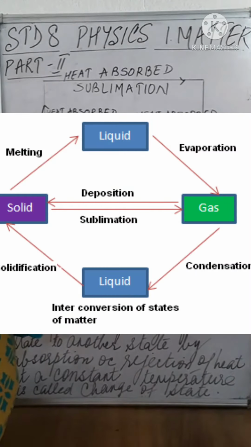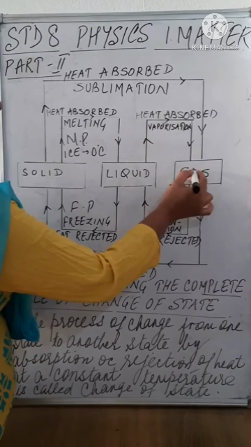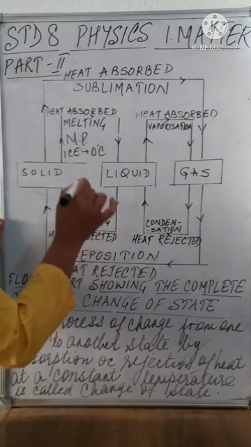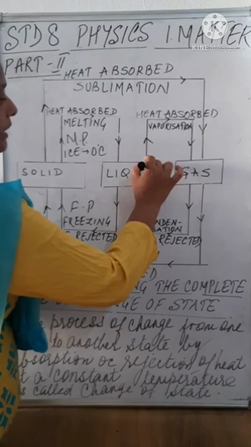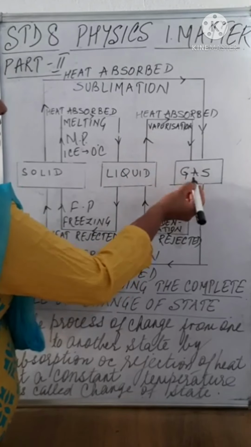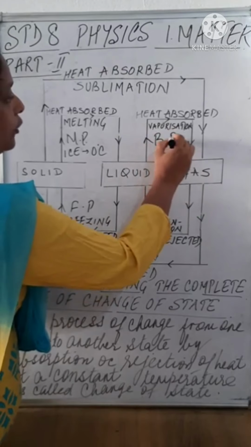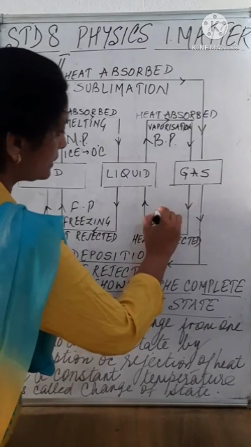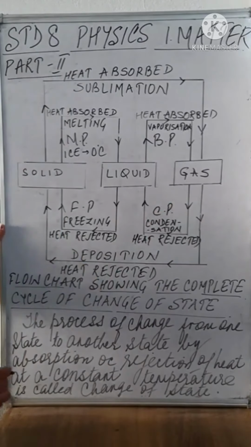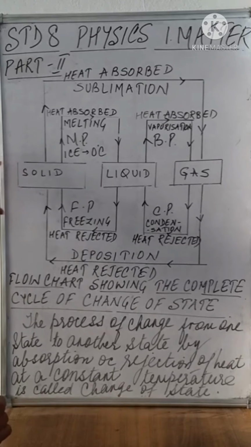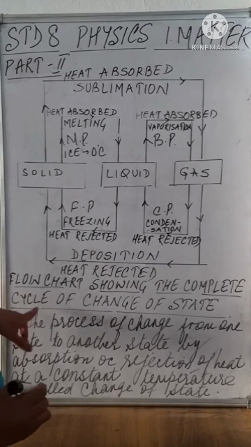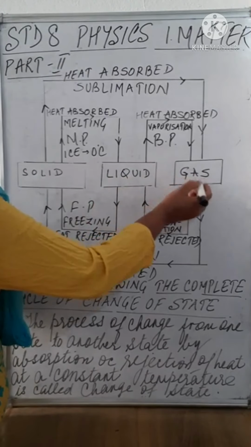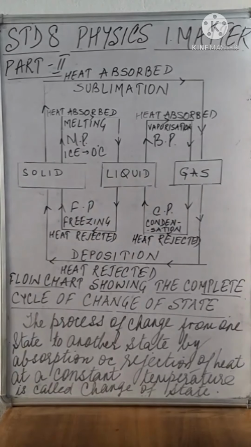Similarly, heat absorbed in the change from liquid to the gaseous state is called vaporization, and the constant temperature at which the liquid starts to convert to the gaseous state is called the boiling point of that substance. And similarly, if heat is rejected, it is called the condensation point. So this is the flow chart which shows the complete cycle of change of the state of a substance from solid to liquid, liquid to gas, and vice versa. Alright?